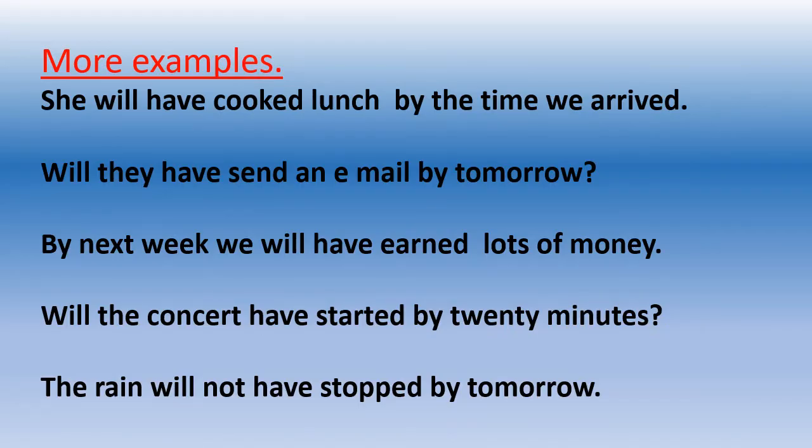Now more examples. Just read and find out what kind of sentence it is. She will have cooked lunch by the time we arrived. This is an affirmative sentence in the future perfect tense. Will they have sent an email by tomorrow? It's future perfect tense, interrogative sentence. By next week, we'll have earned lots of money. An affirmative, declarative or assertive sentence in future perfect tense. Will the concert have started by 20 minutes? That is also interrogative, future perfect tense.